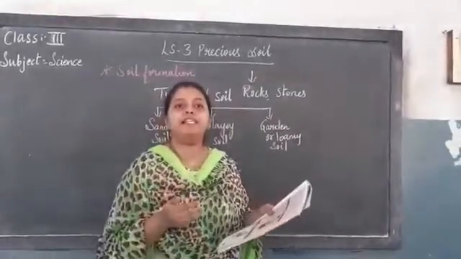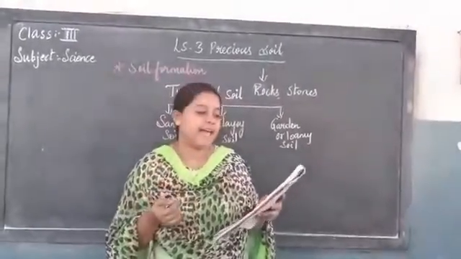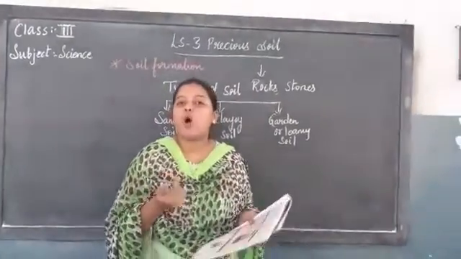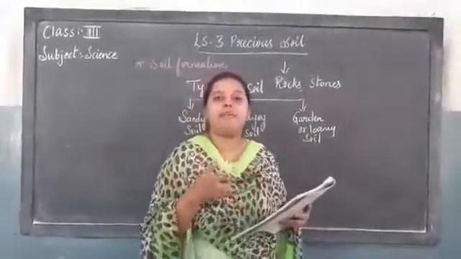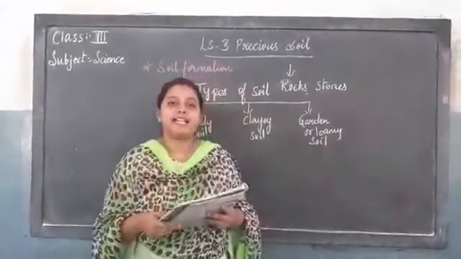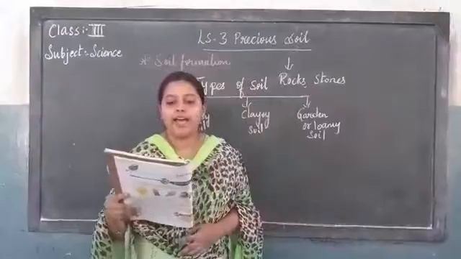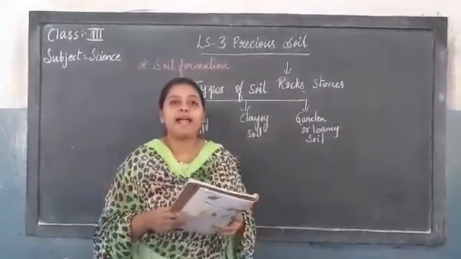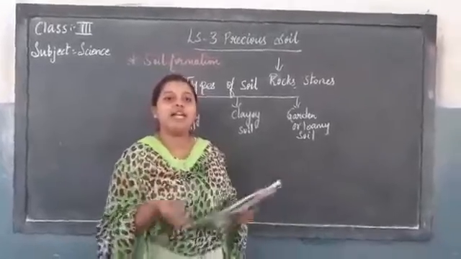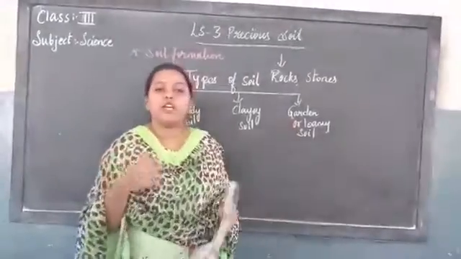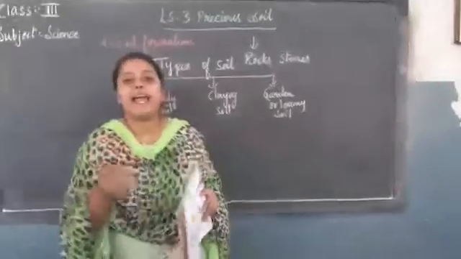Apart from this, it also contains dead and decayed plants and animals, which we call humus. What is humus, children? Whatever dead and decayed plants and animals are there, that is nothing but known as humus, okay? What does humus produce for the plants? It produces nutrients, and with the help of those nutrients the plants will grow. Soil also contains air and water.